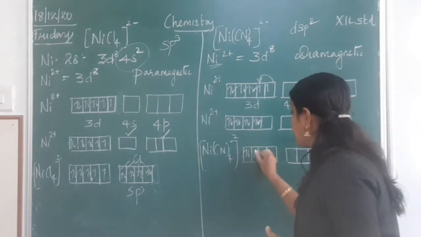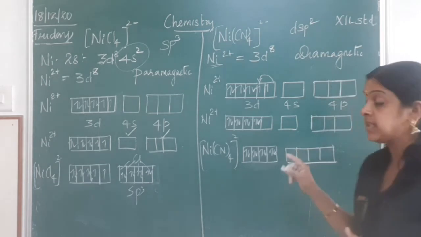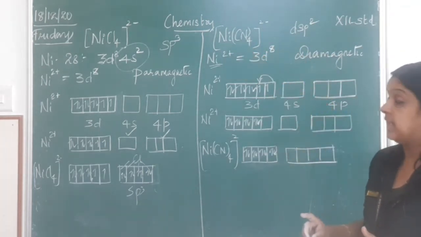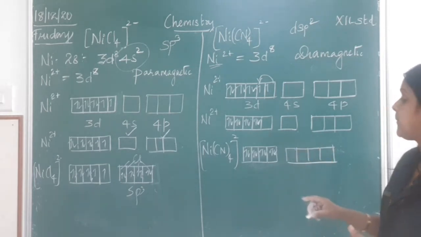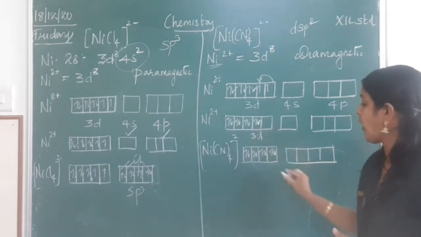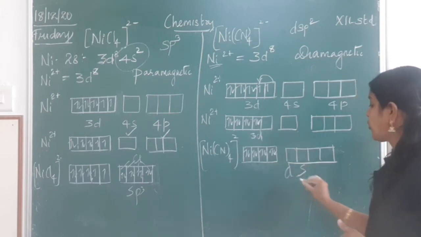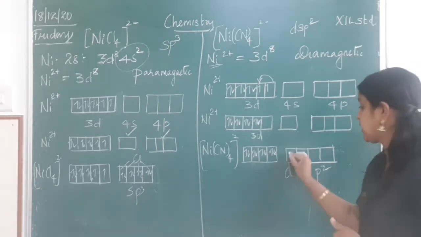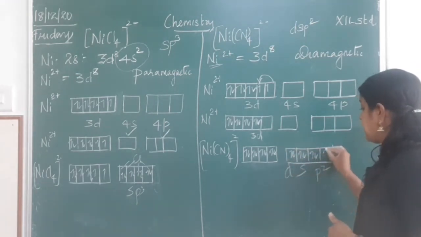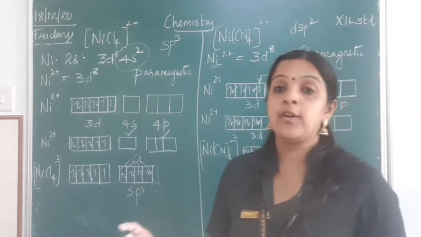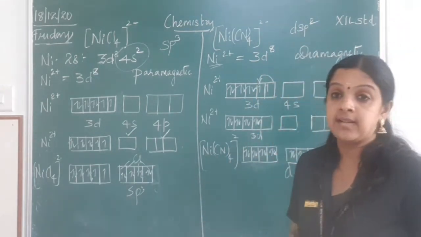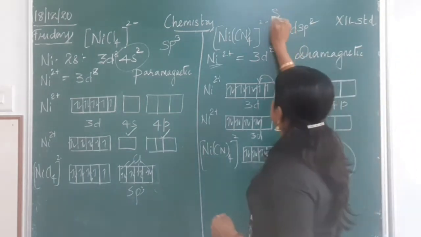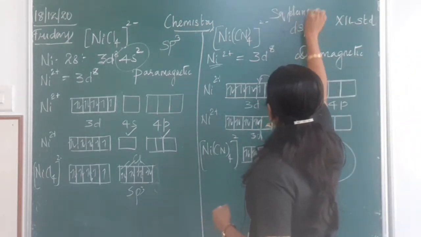Now what is the next step? After having electrons paired in 4 orbitals, I need to bring in my 4 cyanide ligands to the central metal atom nickel. So one 3d orbital, one 4s orbital and two 4p orbitals take part in the hybridization, where the cyanide ligands donate 4 pairs of electrons to the central metal atom nickel, forming a dsp2 hybridization, which is a square planar geometry.